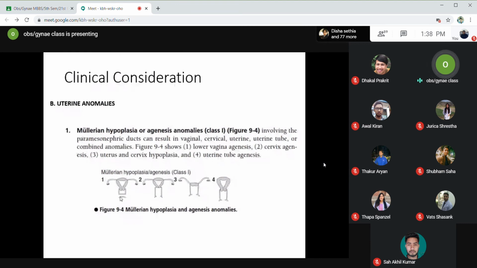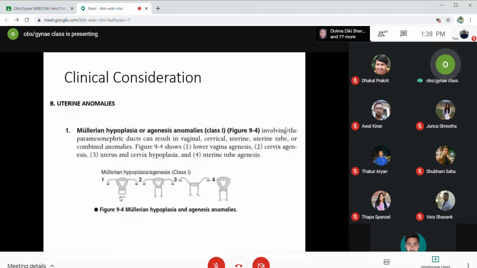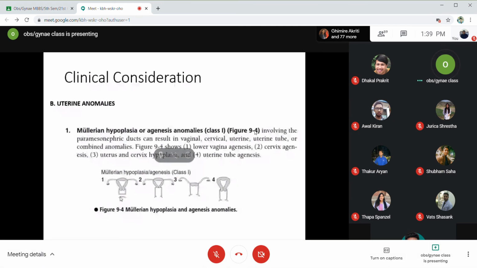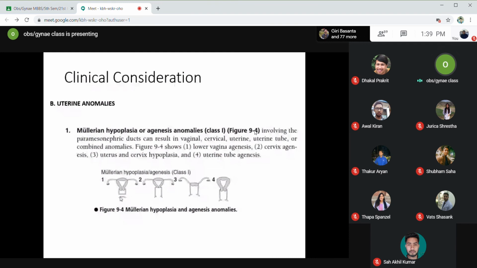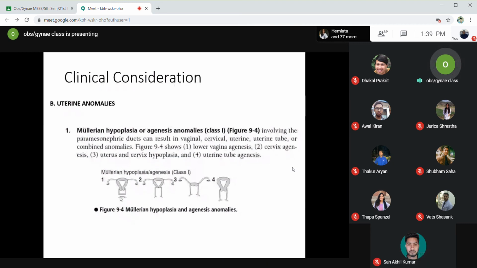So there will be hematocolpus. Hematometra is the collection of blood in the uterus, and colpos means the vagina, so there is collection of blood in the uterus and the vagina. That is known as hematocolpos. That may be presented as a mass in the pelvis. On abdominal palpation, you may feel a pelvic mass.